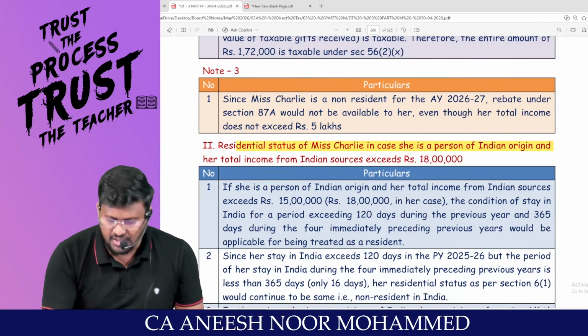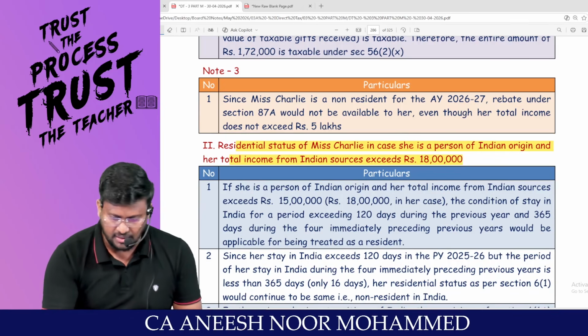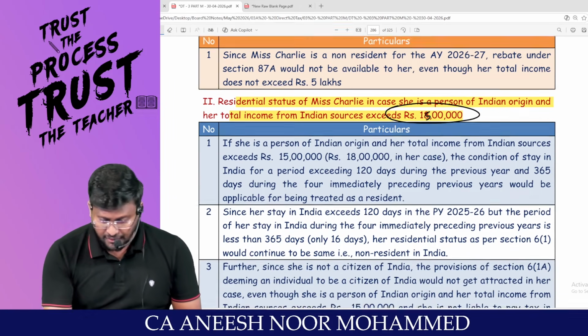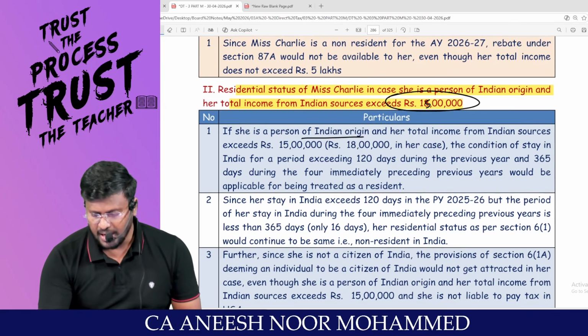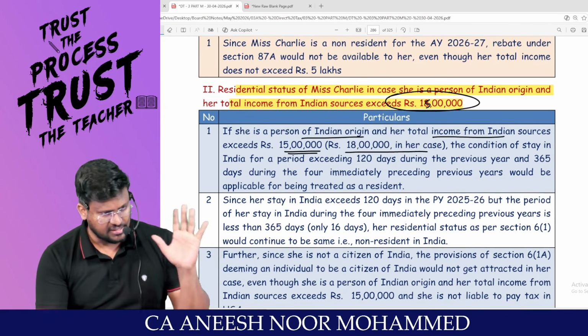Residential status of Charlie in case she is a person of Indian origin and total income exceeds 18 lakh. That is 15 lakh. Correct? If she is a person of Indian origin and her total income from Indian source exceeds 15 lakh, that is 18 lakh in her case.